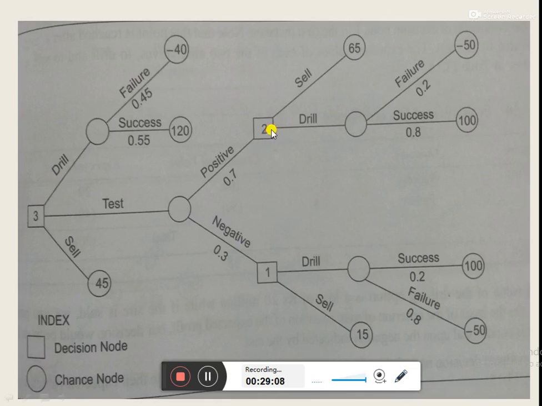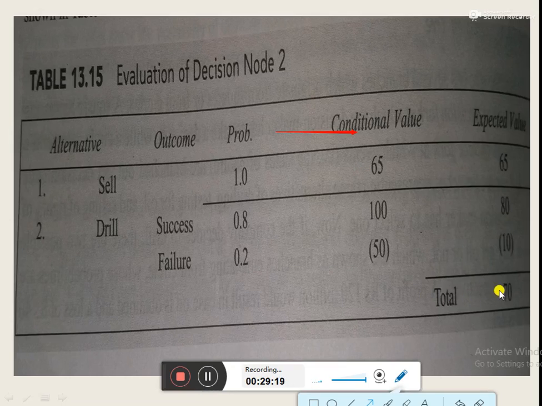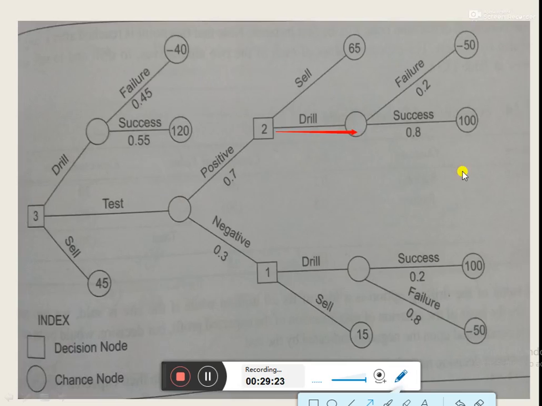So at stage 2, the company would select the option of drilling because it brings the profit of 70 rupees in comparison to selling, which brings the profit of 65 rupees.